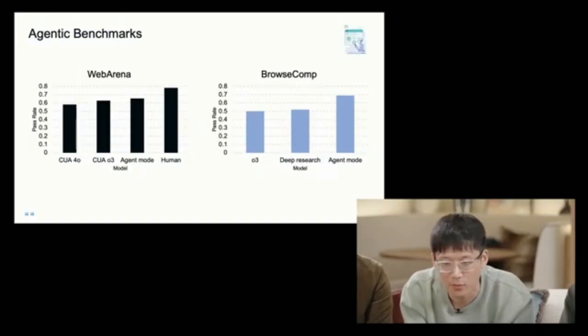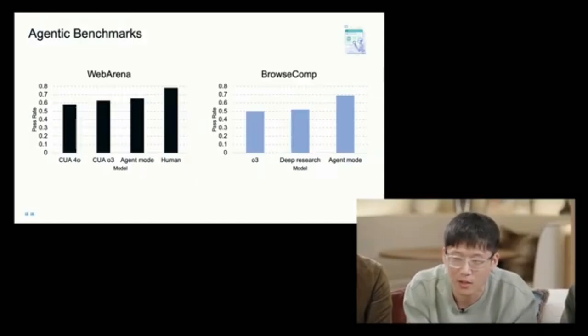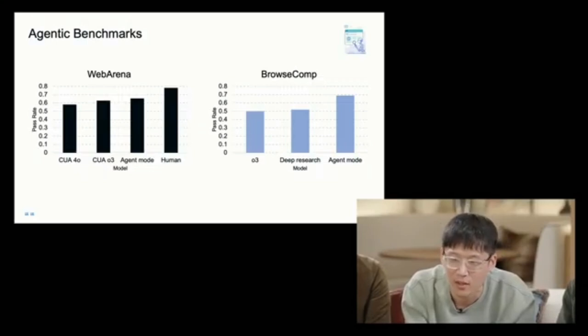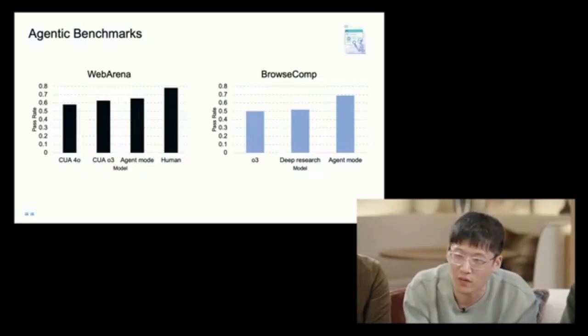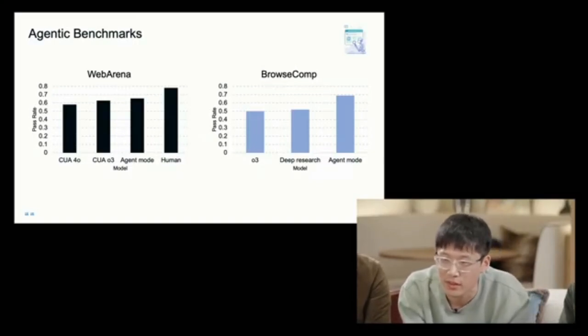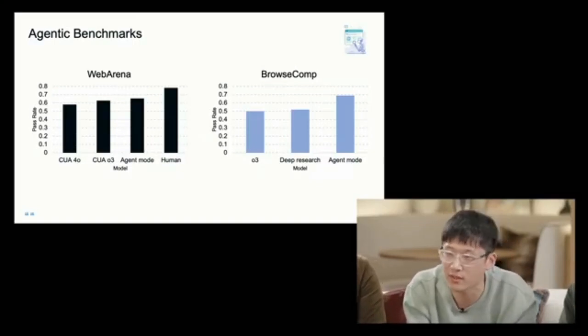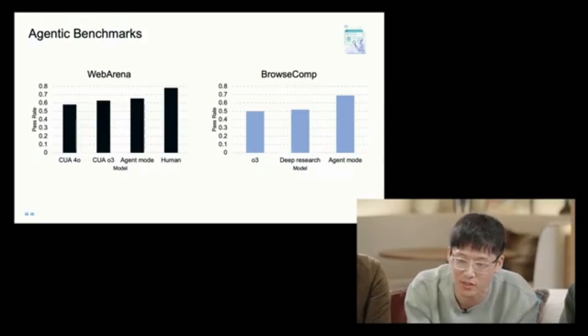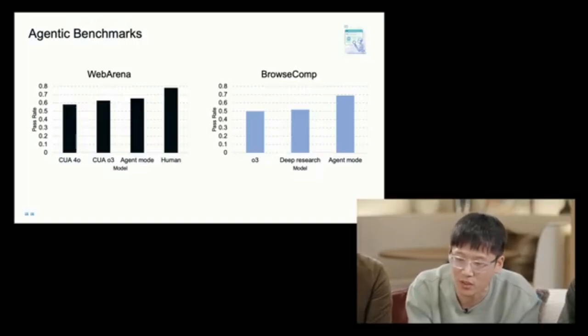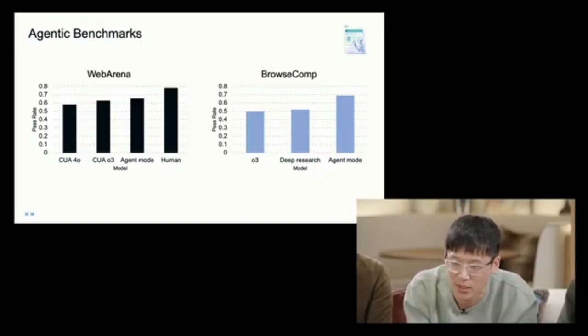Next, we evaluate the model on two agentic benchmarks. Web Arena is a benchmark that measures web agents' ability to solve real-world web tasks. The agent model improves over the previous O3 model that powers the core. BrowseComp is a benchmark we introduced earlier this year that measures the browsing agent's ability to search and find hard-to-locate information. The agent model significantly outperforms O3 and deep research on this benchmark, achieving a 69% pass rate.